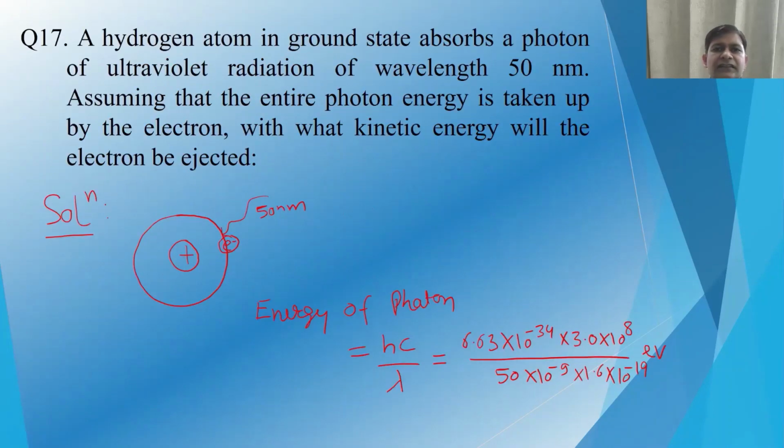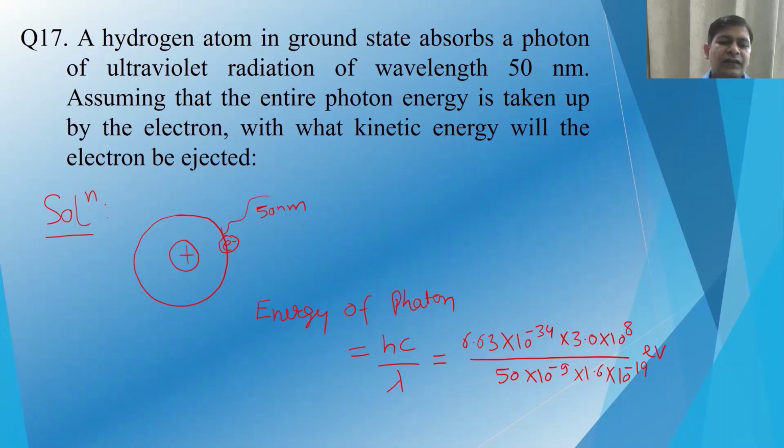Now let us take some questions from Bohr's model. The question says a hydrogen atom in the ground state absorbs a photon of ultraviolet radiation of wavelength 50 nanometer. Assuming that the entire photon energy is taken up by the electron, with what kinetic energy will the electron be ejected?